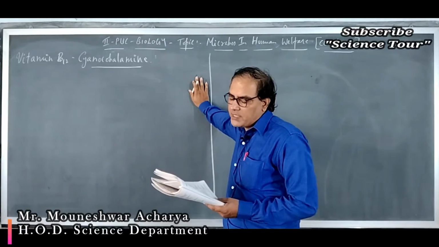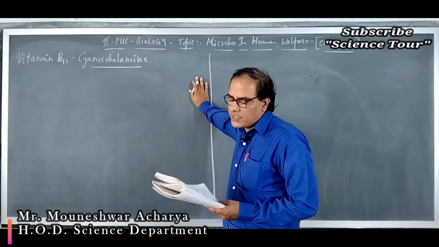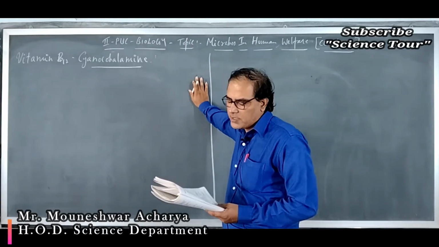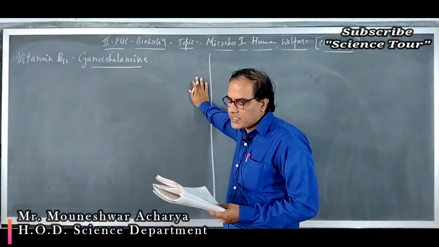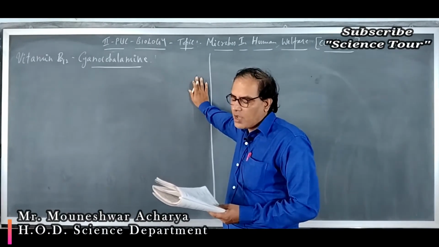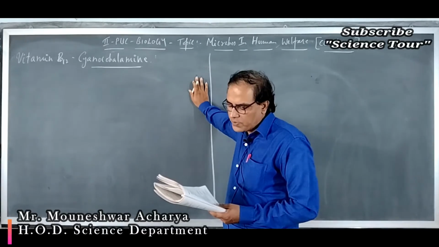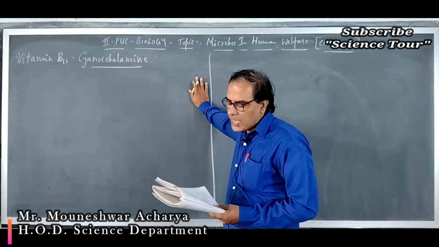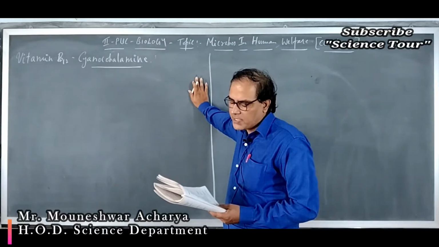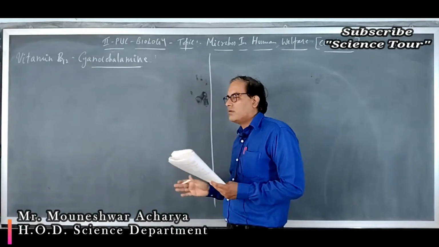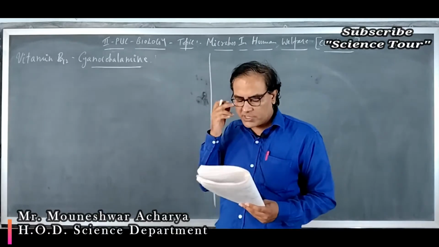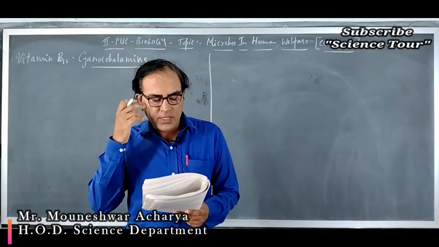So Aspergillus niger produces citric acid. Acetobacter aceti produces acetic acid. Clostridium butyricum produces butyric acid, and Lactobacillus produces lactic acid. So all the points match with option C.